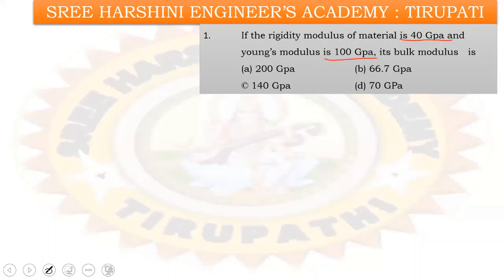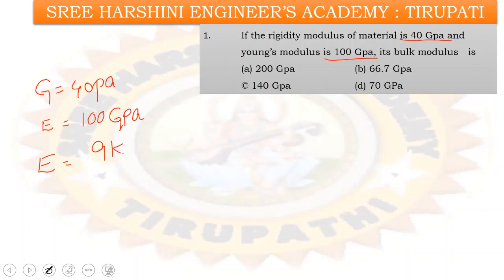So they given rigidity modulus G is equal to 40 GPa and Young's modulus E equal to 100 GPa. We need to calculate the bulk modulus, right? So we have the relation between E, G, K. The relation is E equal to 9KG by 3K plus G. We know the basic relations between E, G, K and mu.